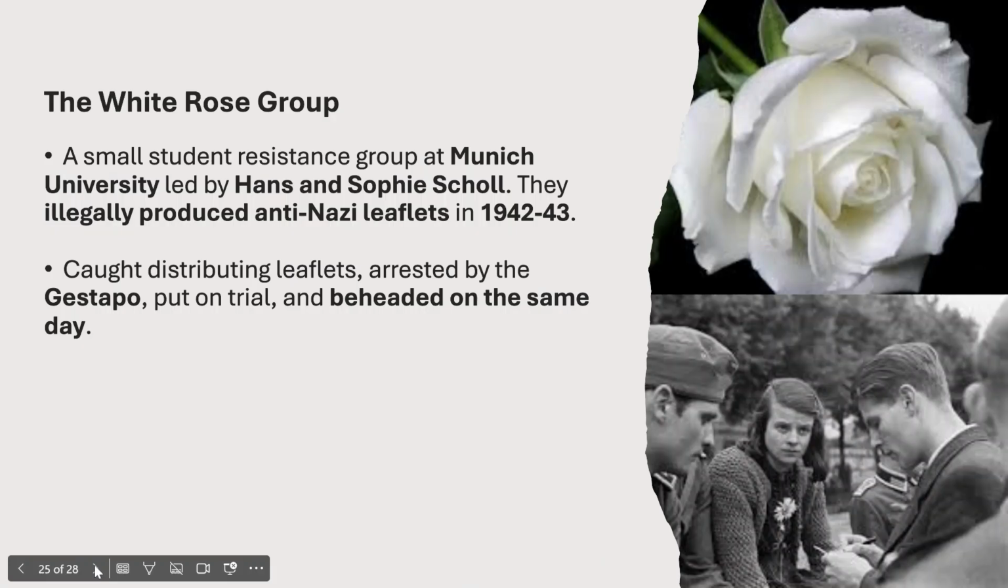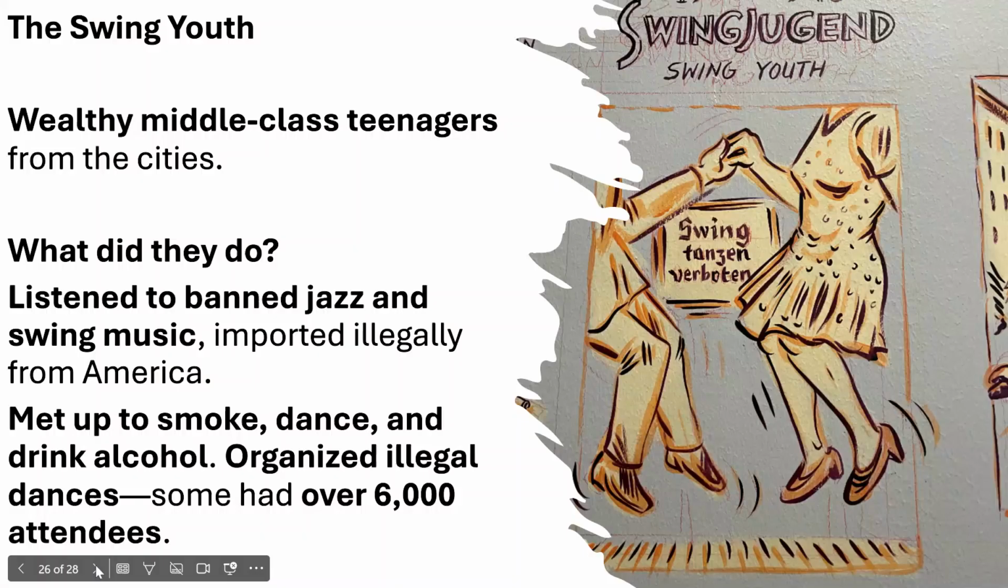The White Rose Group, a small student resistance group at Munich University led by Hans and Sophie Scholl. They illegally produced anti-Nazi leaflets in 1942 and 43 and distributed them all around the university and town. They were caught giving out the leaflets, arrested by the Gestapo, put on trial by those Nazi courts in secret, and beheaded on the same day.